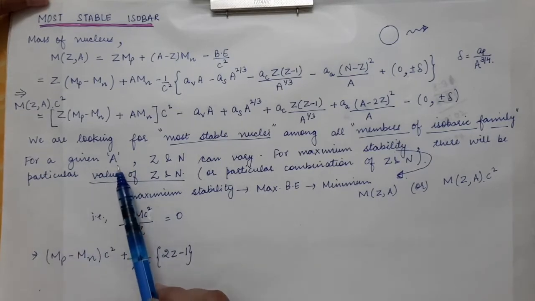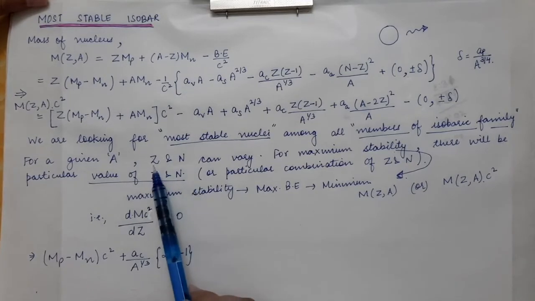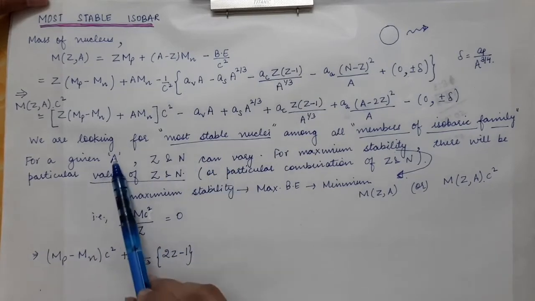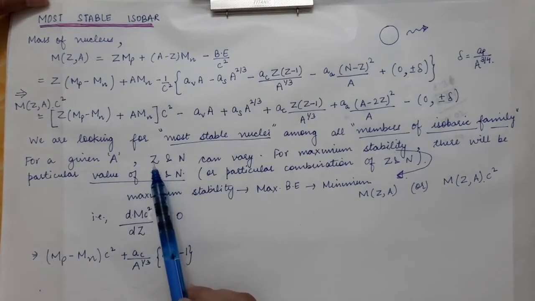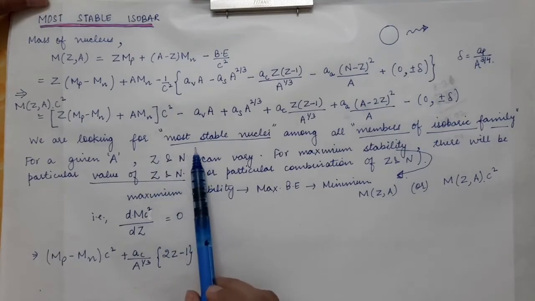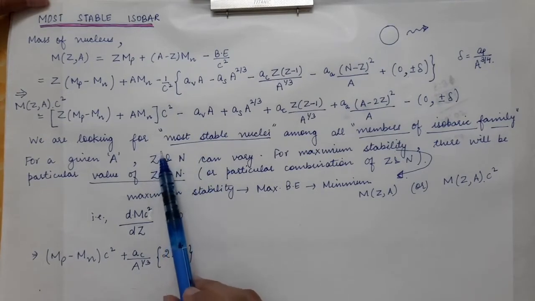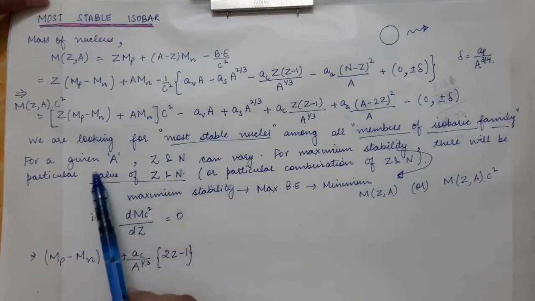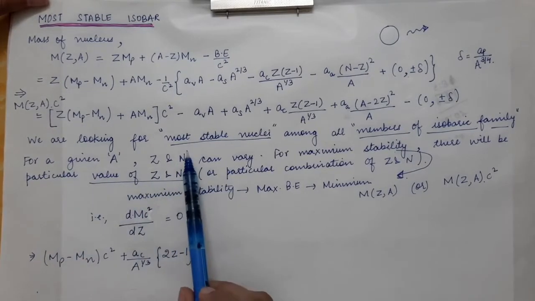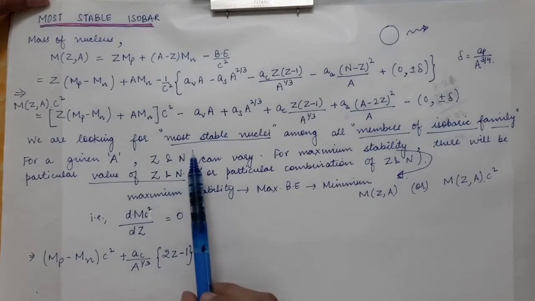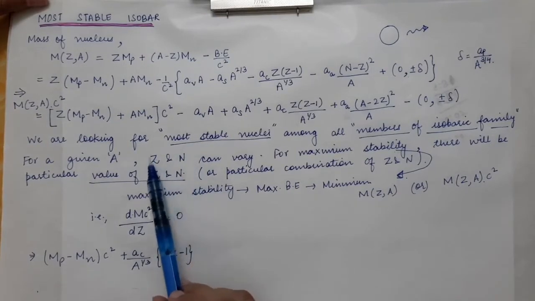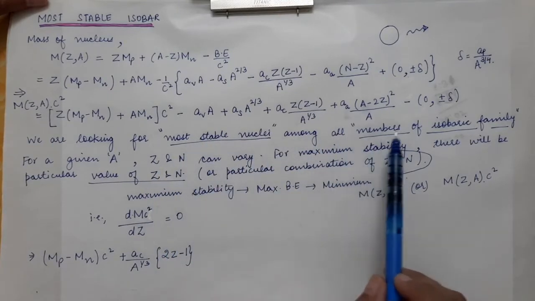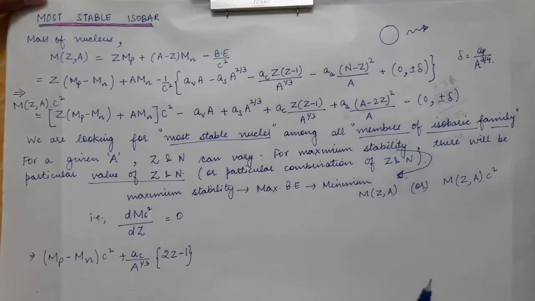So for a given value of A, there are so many combinations of Z and N that we can make, that is Z and N can vary. For capital A is equal to 100, I can say that Z is equal to 40 and N is equal to 60. Or I can also say Z is equal to 45 and N will be equal to 55. So there are so many combinations of Z and N for a given value of capital A. But from all those combinations, there will be only a single nucleus or two combinations that will make the most stable nuclei among all the members of the isobaric family.